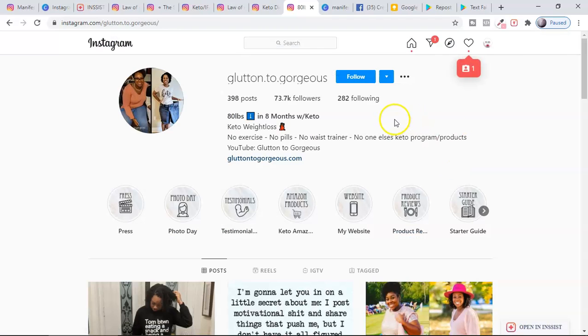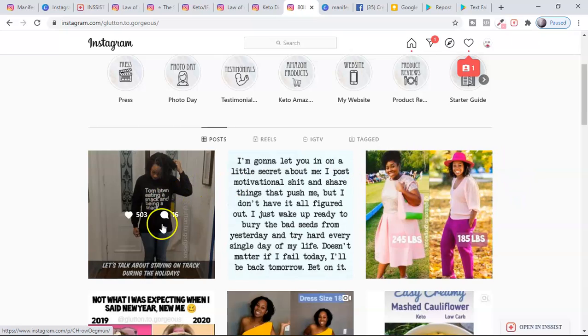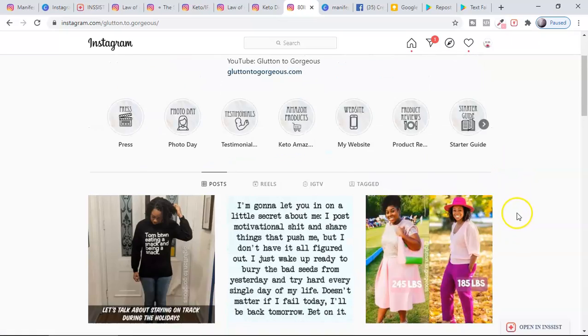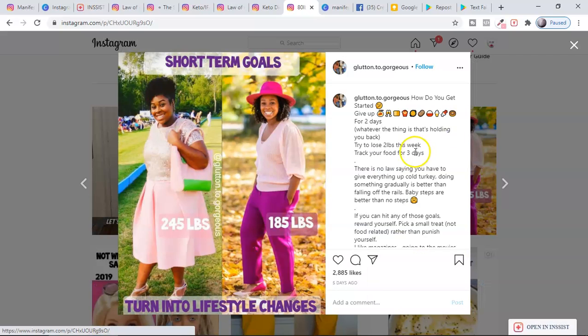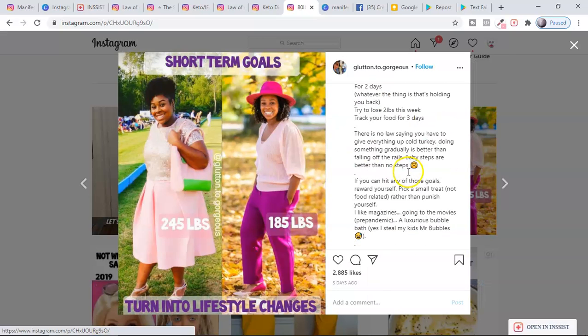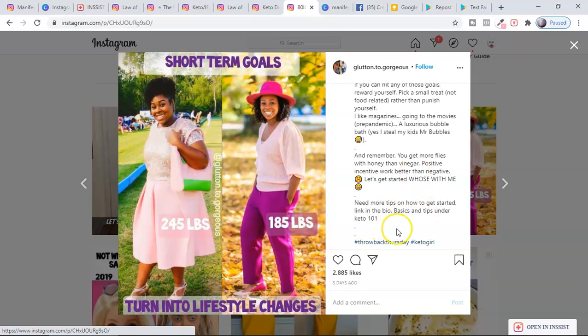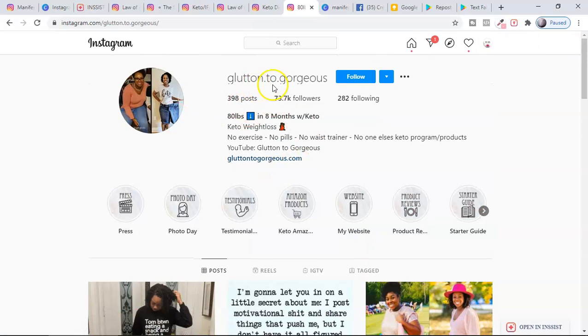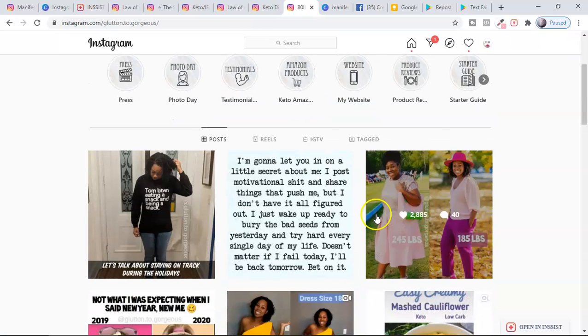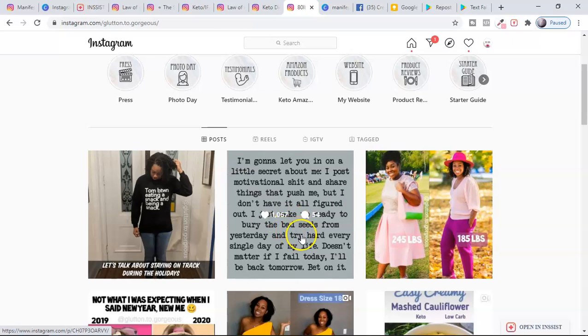If you go to this account, you have to find, guys, almost like 50 or 100 accounts every day which are getting their own results. So she has got her own result with keto. You can post this in your keto page. If you have a keto page, write the same caption how she wrote. And at the bottom, do not just write credit. That's a really bad word on the internet, using the word credit. Instead of that, guys, write a good description that you have got these images from this page. Gluten to Gorgeous. Just give her name, write a good comment, and appreciate her.